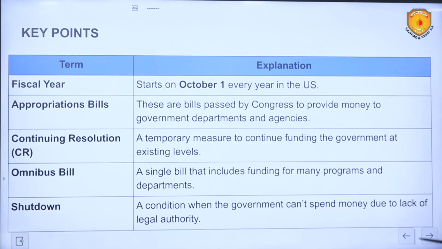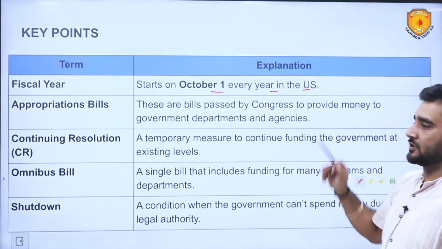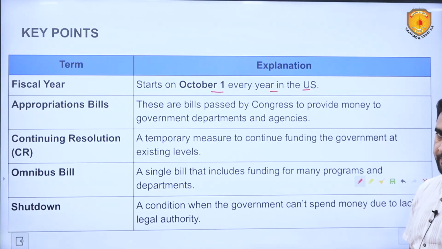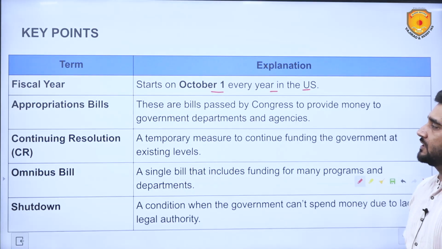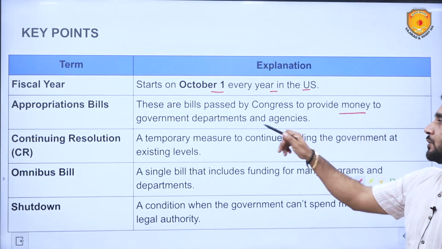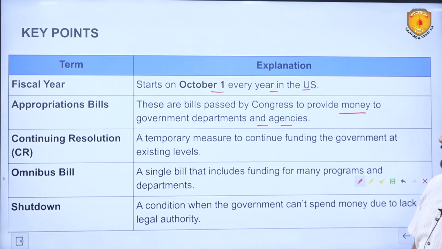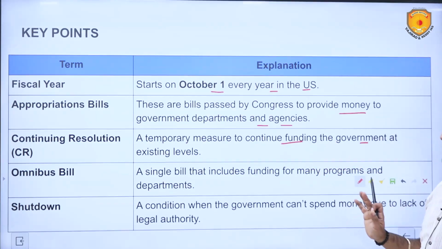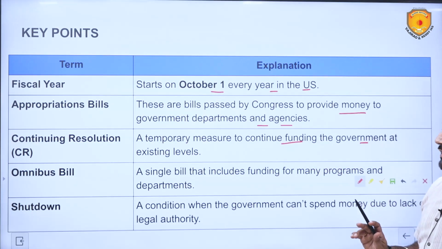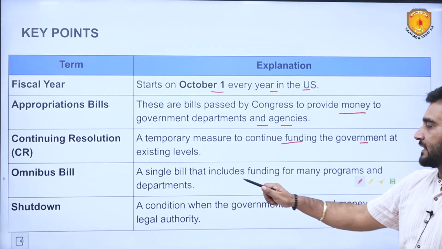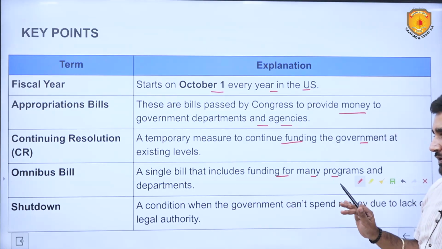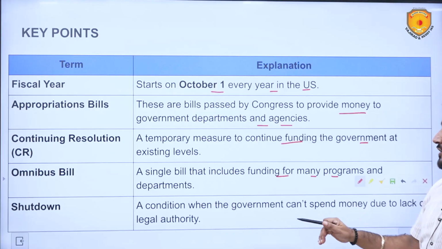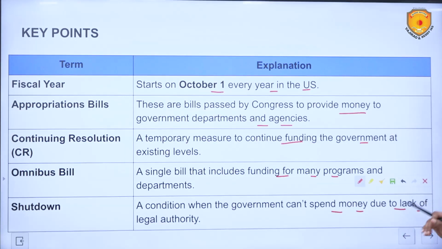Key points. The fiscal year starts October 1 every year in the United States, like here in India it starts on 1st April. Appropriation bills are bills passed by the Congress to provide money to government departments and agencies. Continuing resolution is a temporary measure to continue funding the government at existing levels. Omnibus bill is a single bill that includes funding for many programs and departments. Shutdown is a condition when the government can't spend money due to lack of legal authority. So these are the terms which you should know.